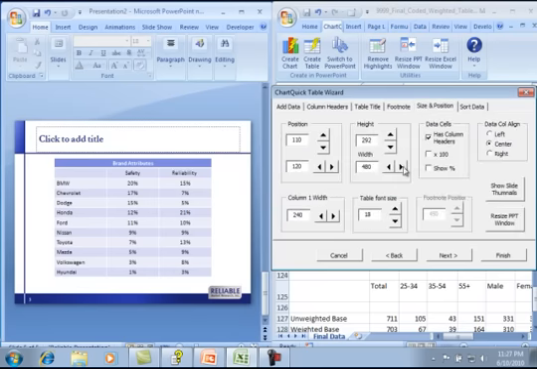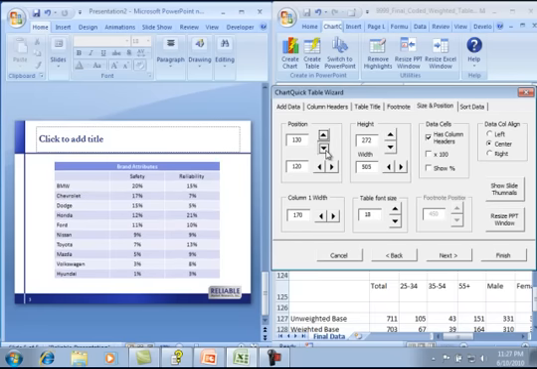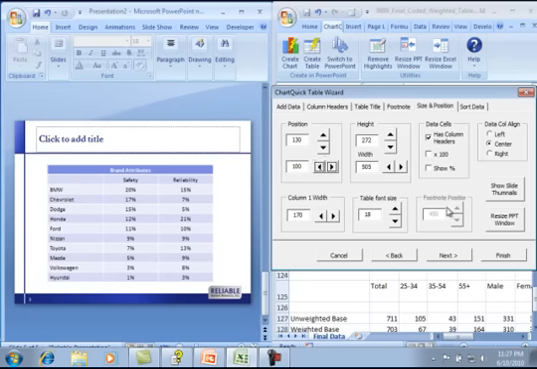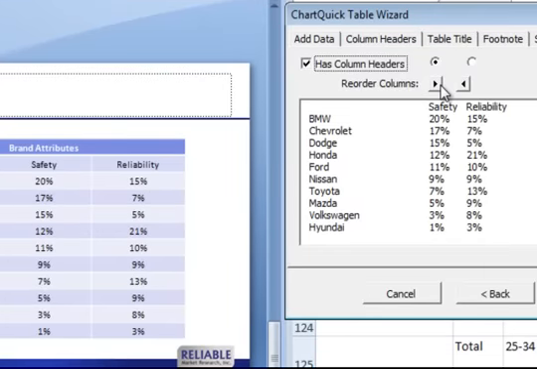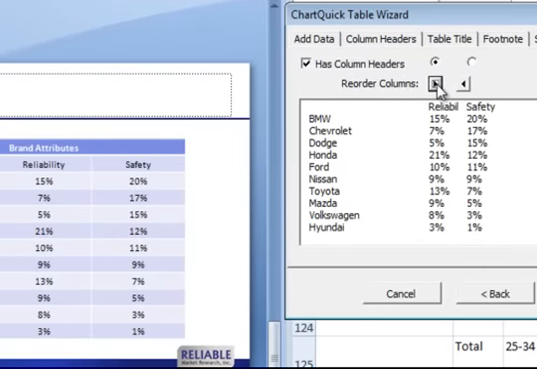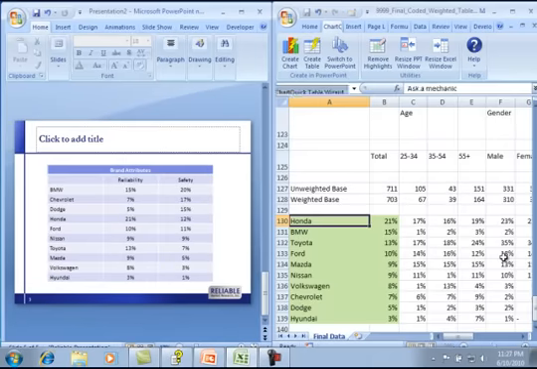The wizard has tabs to tweak my size and positioning options, just like I did with the chart. This time, I'll use the Sort Data tab to change the order of my columns. For example, I want the safety attribute to be the last one in my table. I click Finish, and I'm done.